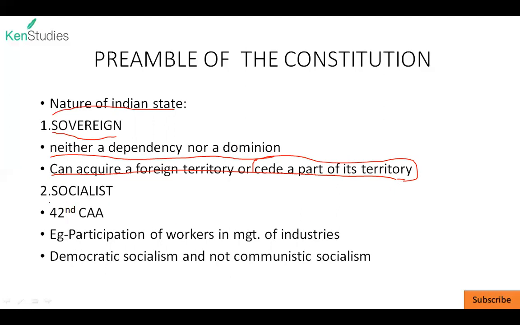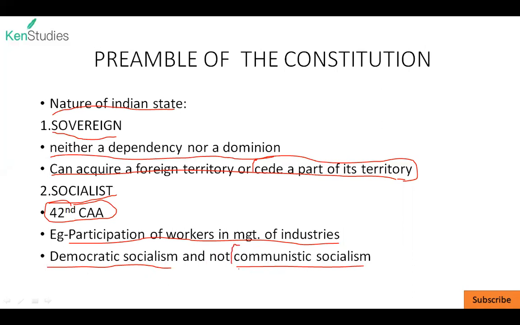The second word is socialist. The word socialist was incorporated with the 42nd Constitutional Amendment Act. The same act also incorporated a provision under DPSP read as participation of workers in management of industries. The Constitution of India strives for democratic socialism, not communistic socialism. Communistic socialism is also known as the Marxist type of socialism, whereas democratic socialism is more of a Gandhian socialism.